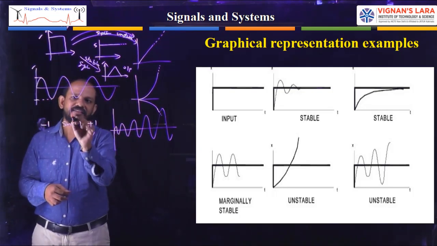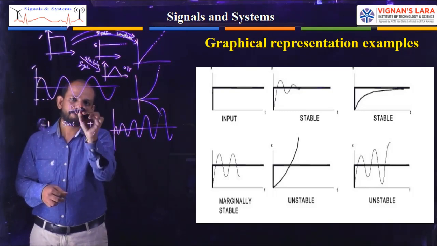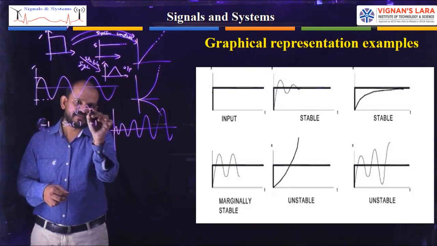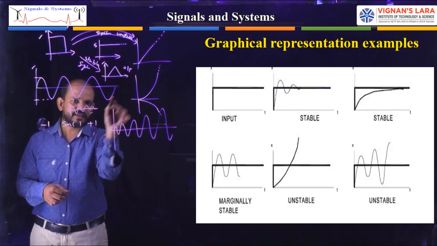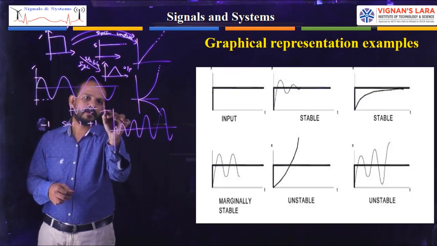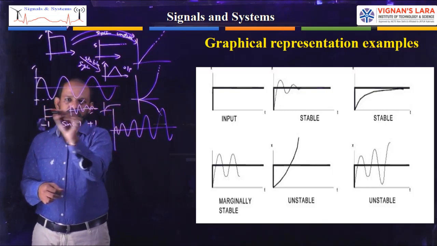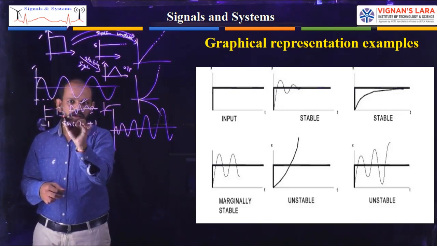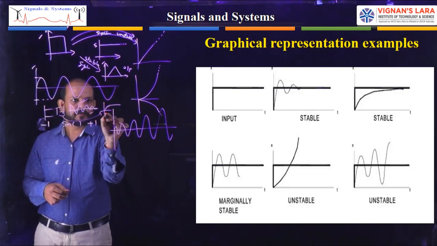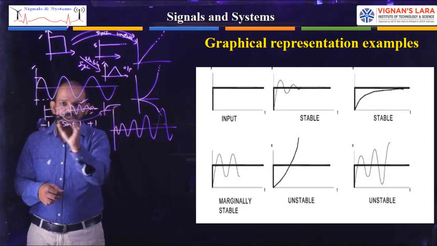So the signal is like this. It is decreasing to 0. It is a stable one. And it is producing some constant value. It is also a stable one. This is the first output for the input, this is the first output system. And the same system is getting another output, stable. And for this input,